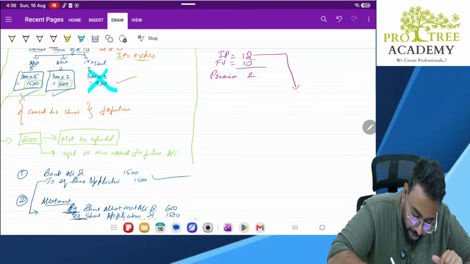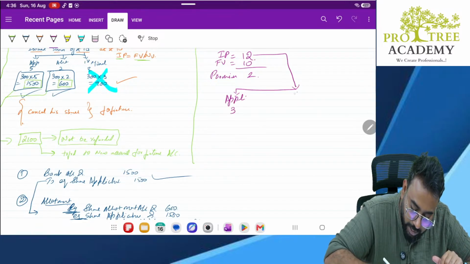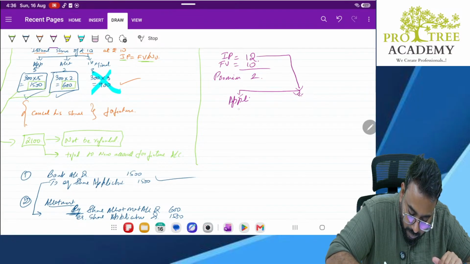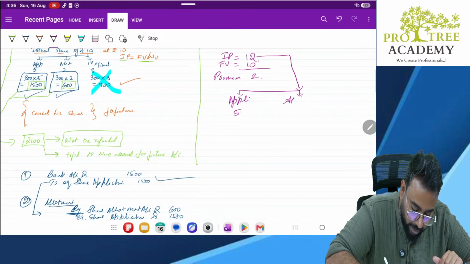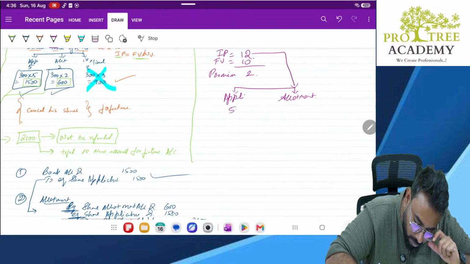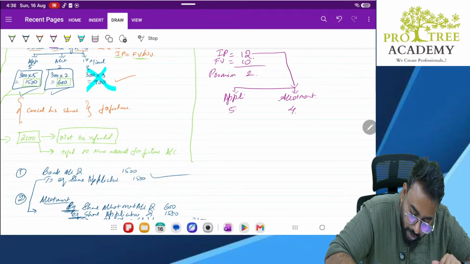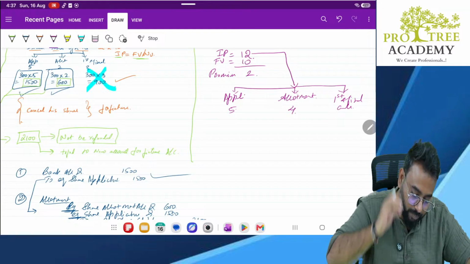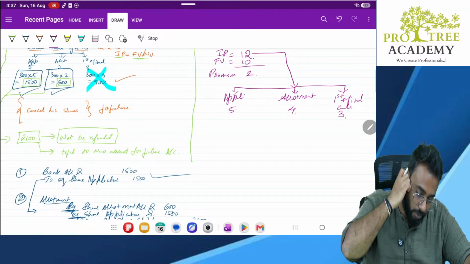Sir, on application, let's keep it 5 only. On allotment, it is 4. And on first and final call, it is 3 rupees. Okay, very good.